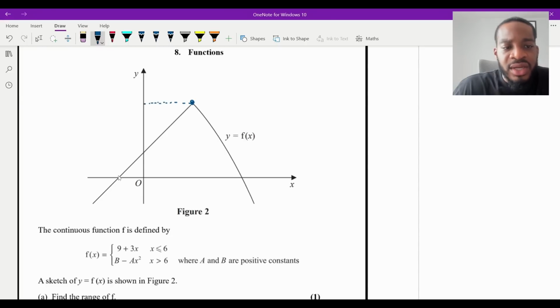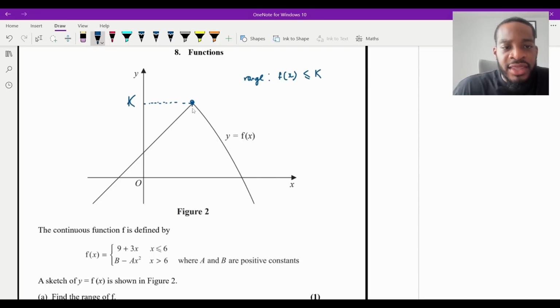And because it's continuous, it's just going to go down forever, isn't it? So it's just going to go down to infinity. So I'll just write here the range, right? Let's just say this point is called, I don't know, k, okay? The range is going to be f of x is going to be less than or equal to whatever that value of k is, isn't it? So we need to figure out what that y value is.